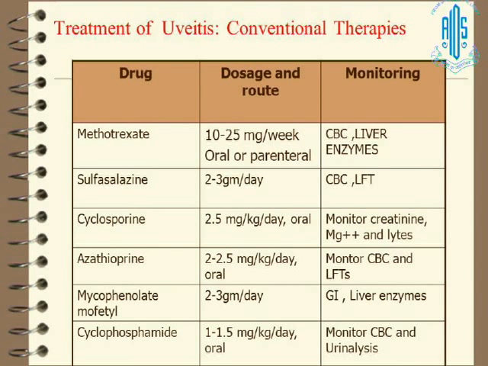This part has already been covered. The commonest drugs are methotrexate, sulfasalazine, cyclosporine, azathioprine, mycophenolate mofetil, and cyclophosphamide, which are the commonly used drugs. And I would like to bring to a point that we follow British Society of Rheumatology guidelines for use of methotrexate, and the starting dose for rheumatologists is 10 milligram per week. You should increase 2.5 milligram every 2 weeks till the target dose is achieved. The maximum dose we use is 25 to 30 milligram, but we normally start with 10 milligram, and after 2 weeks we escalate up to 15 to 20 milligram.